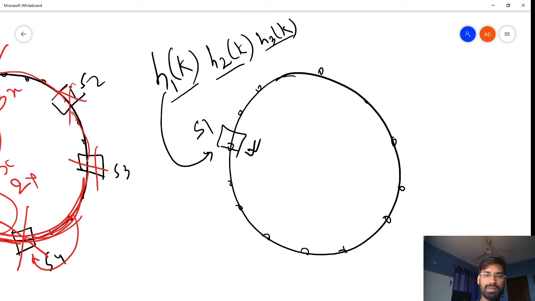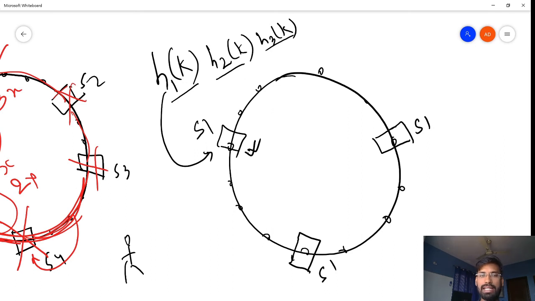Like for server S1, it is over here. This is also a point which defines the server S1. It is not the real server, but it's a virtual point. And this is again S1. These all three are S1. So whenever we are writing to a server, and let's say this guy is firing a read operation, again it will be passed through these three hash functions to find out where the value is.